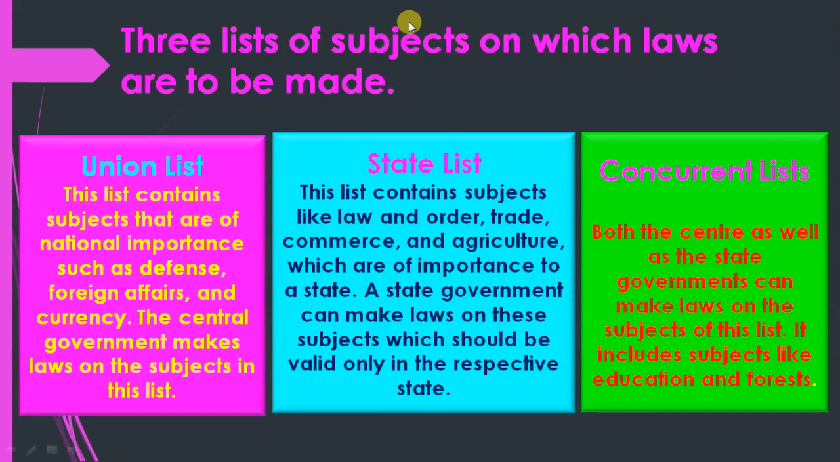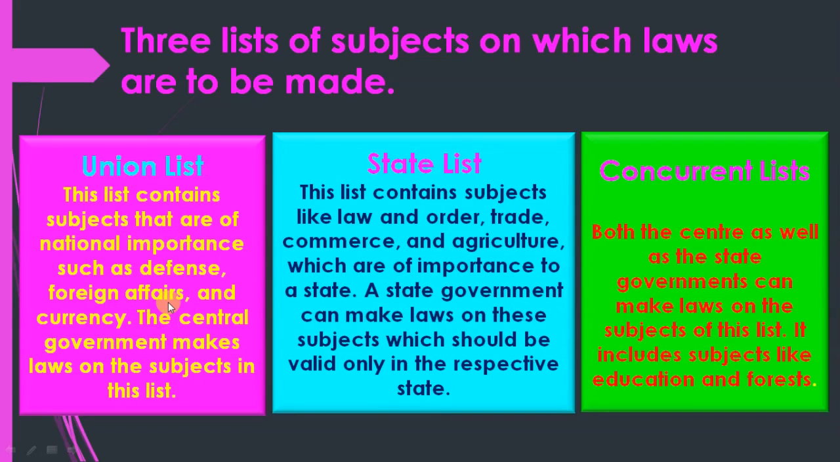There are three lists of subjects on which the laws are made. So union list: this list contains subjects that are of national importance. All the subjects which have national importance come here, such as defense. If any other country attacks India, the central government is responsible for it. Foreign affairs, which type of relation is with another country, each and everything. And currency, so you know Modi changed currency immediately, so it is in the hand of the union government. Union list means power is in the hand of central government. Central government can make each and everything here.